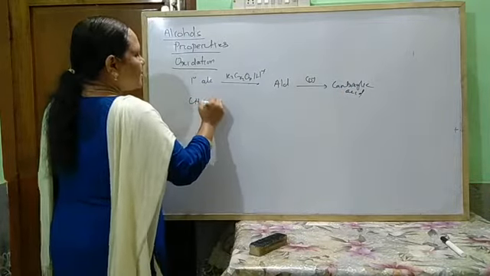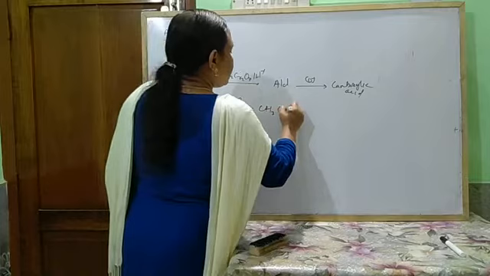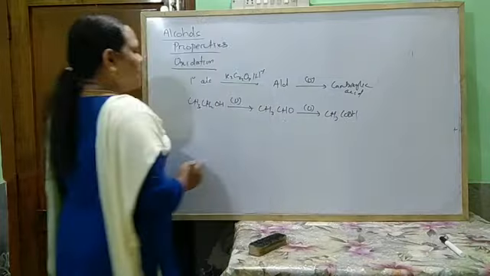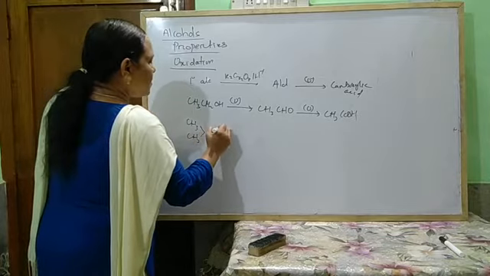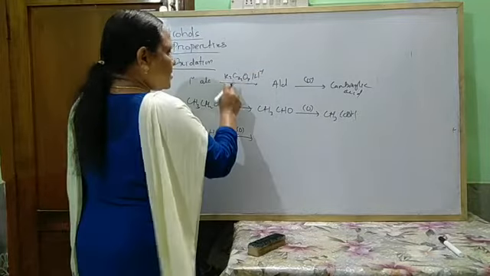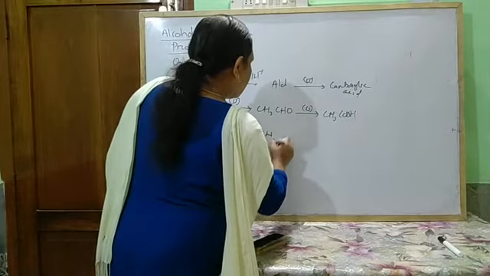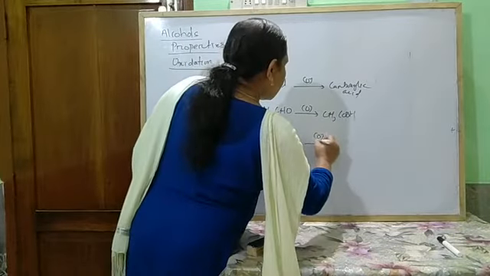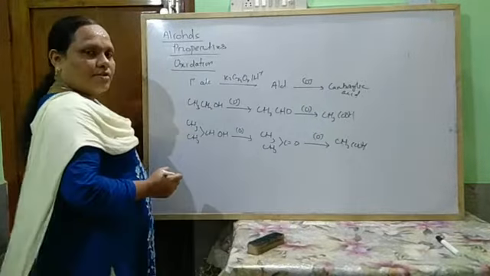For example, CH3CH2OH on oxidation gives CH3CHO, which on oxidation gives CH3COOH. Similarly, secondary alcohol when undergoing oxidation in presence of acidified potassium dichromate forms a ketone containing the same number of carbon atoms, which again undergoes oxidation to form a carboxylic acid containing less number of carbon atoms.